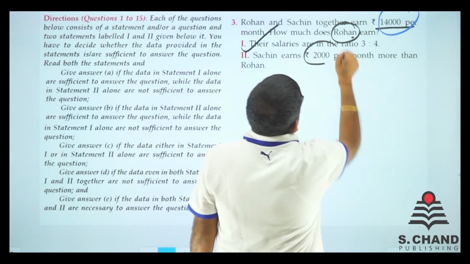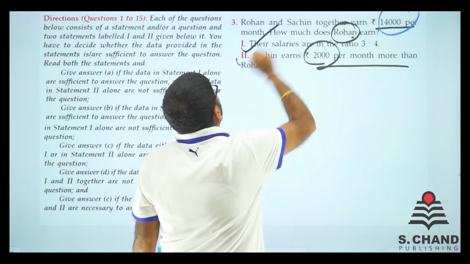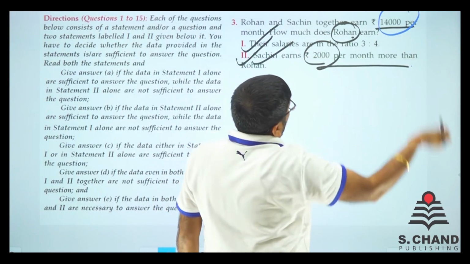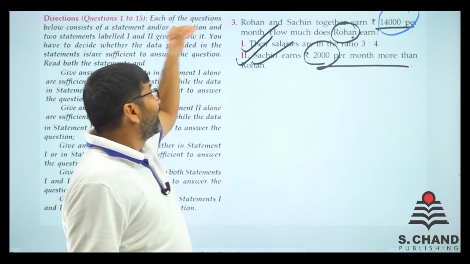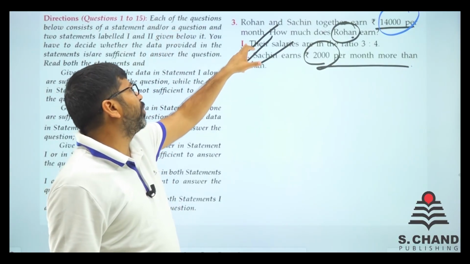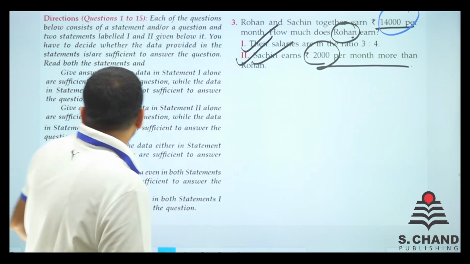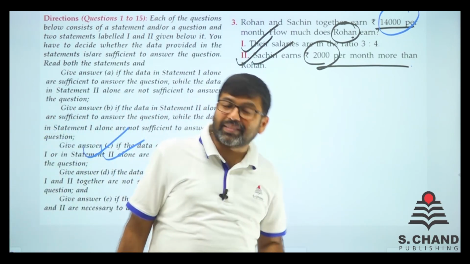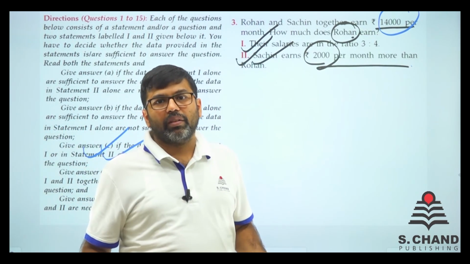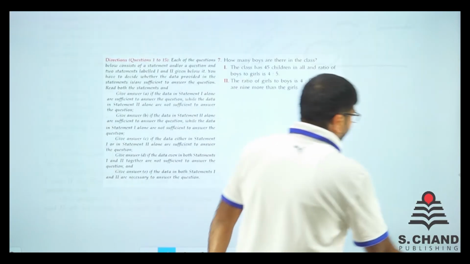Sachin earns 2,000 per month more than Rohan. So x plus 2,000 is equal to y, and x plus y is this. So 2 equations, 2 unknowns. The answer can be found by 1 alone and 2 alone. So the answer is C, that is, both the data are sufficient individually. Let's move on to the next question.